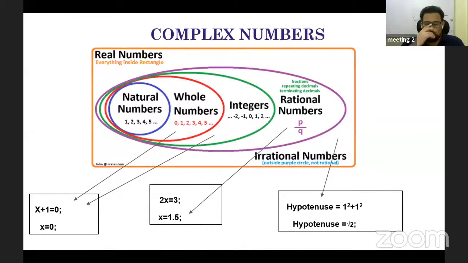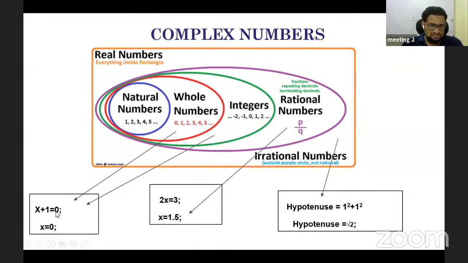Okay, so we have natural numbers, the natural numbers 1, 2, 5. Now when we are solving any mathematical equation, we feel that there are also some equations of this type, like x plus 1 equal to 0. So this necessitates that it is not that only natural numbers will be enough for me to solve my problem.